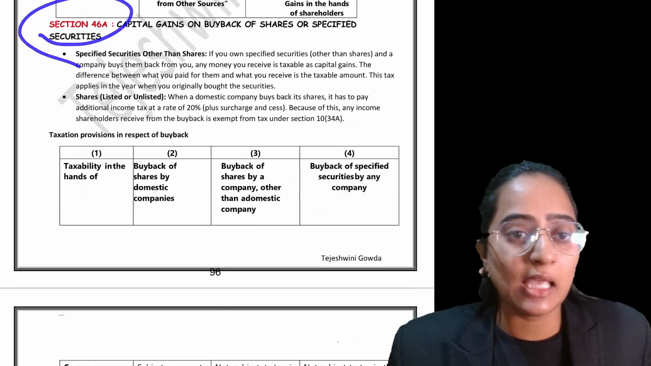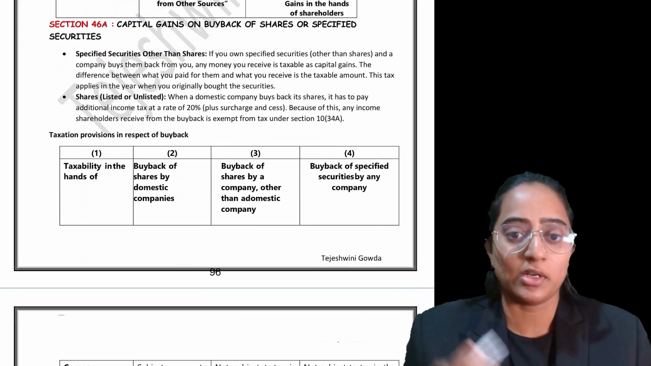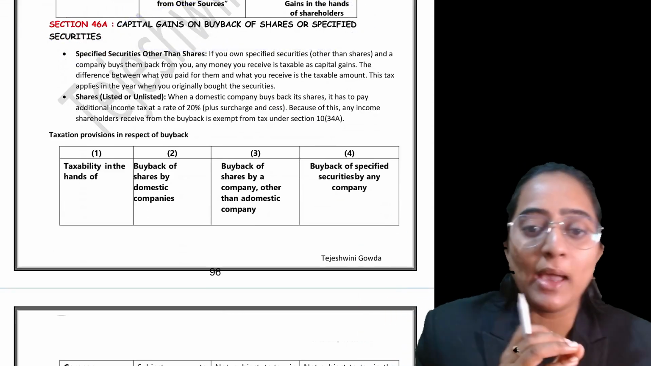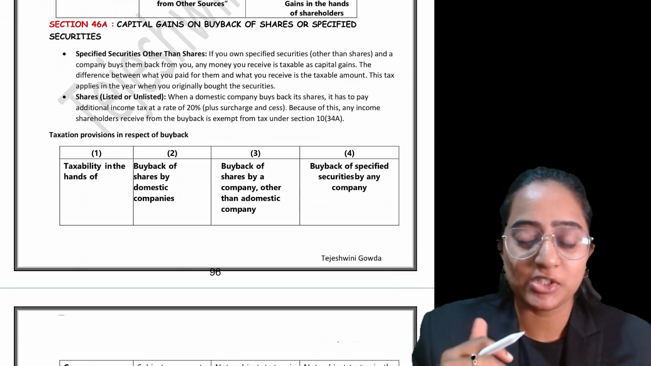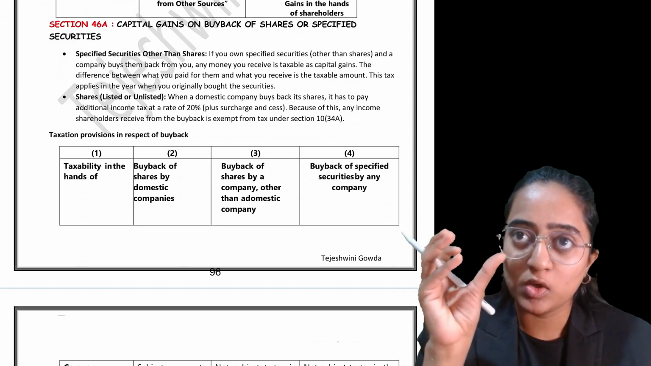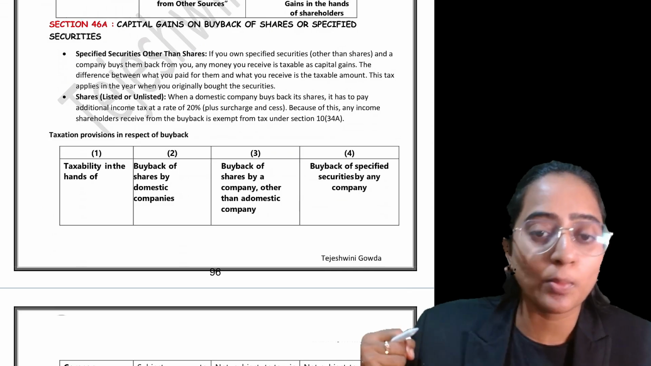Next, section 46A speaks about capital gains on buyback of shares of specified securities. See here, in case of buyback of shares, what is meant by buyback? I am the company, I have listed my shares, and out of that 1 crore listed shares, I want 20 lakh shares to be bought back. That is, I want to buy back those shares.